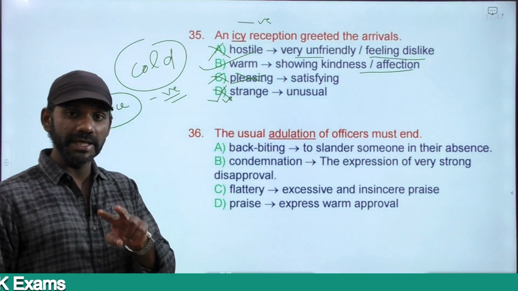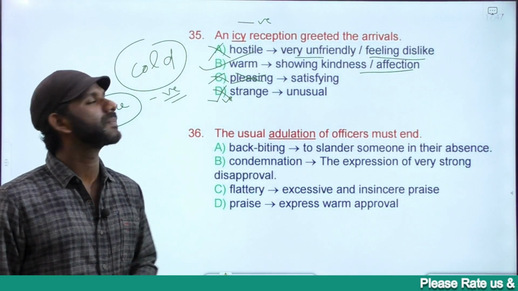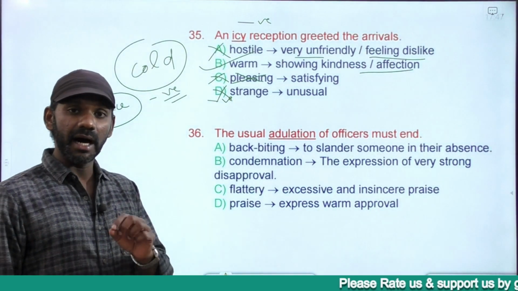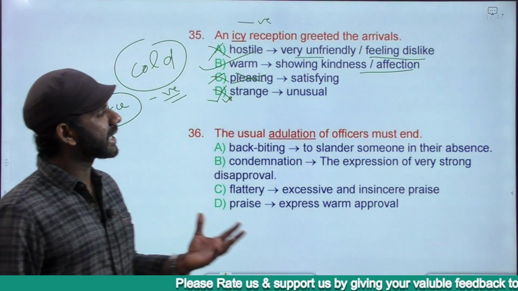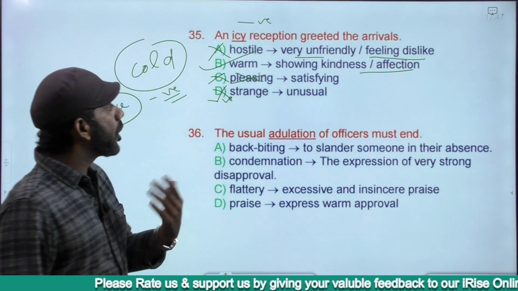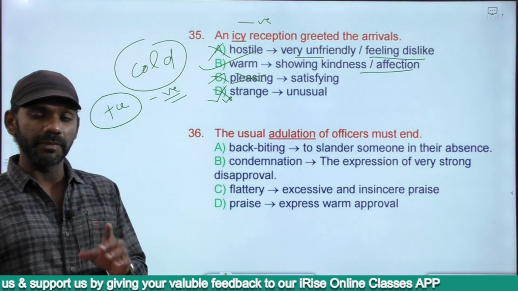An icy, I is the first sound. It's a diphthong, a combination of two sounds, A and E. I, O-E, A-E and all. Icy, I is the first sound, so it must be an. An icy reception greeted the arrivals, negatively charged. A warm reception greeted the arrivals, positively charged. The meanings are completely different because they are antonyms.